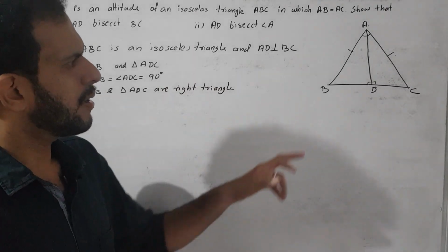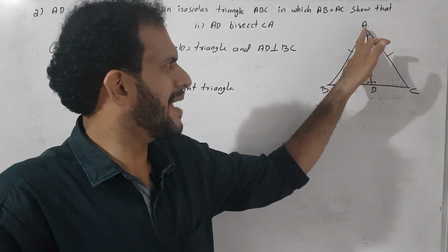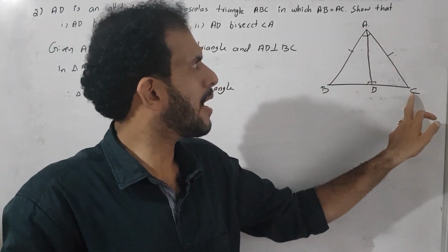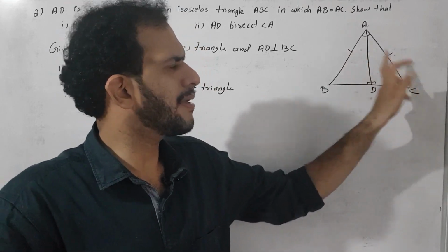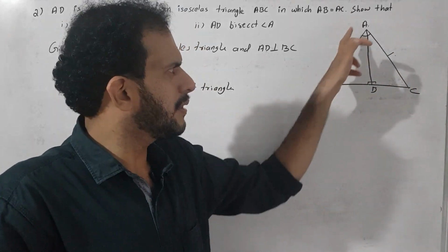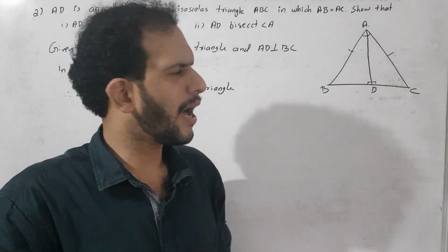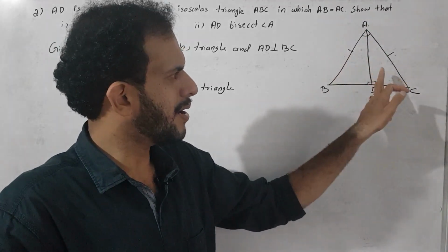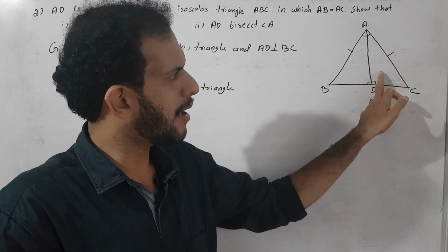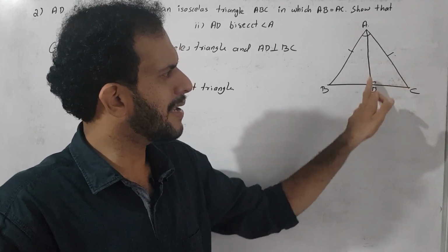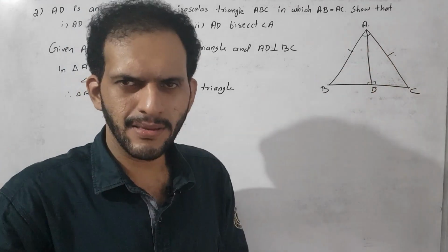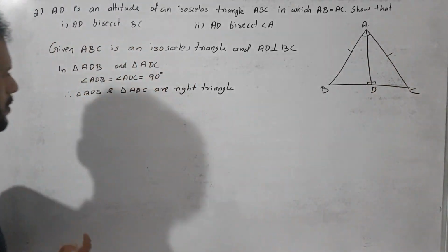Then it is given that ABC is an isosceles triangle with equal sides AB and AC. Correct. So then we consider the right triangle ADB. What is its hypotenuse? The hypotenuse is AB. Then what is this right triangle's hypotenuse? This right triangle ADC's hypotenuse is AC. So next we choose like this.